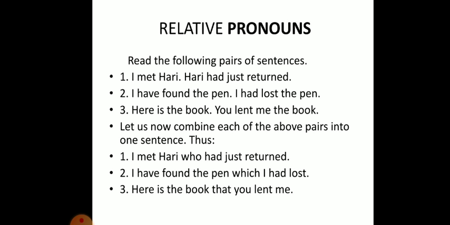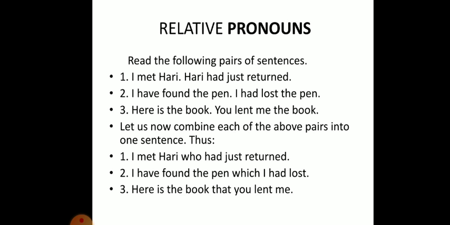Now let's combine the pairs of sentences given above into one sentence. The first sentence is, I met Hari, he had just returned. I met Hari, who has just returned. I have found the pen, I had lost the pen. It can be combined into one sentence: I have found the pen which I had lost.